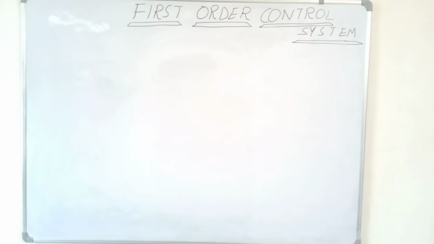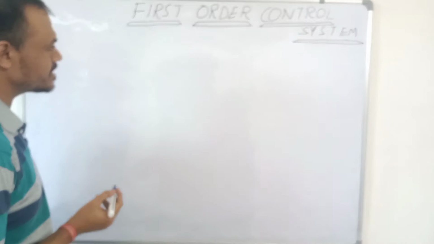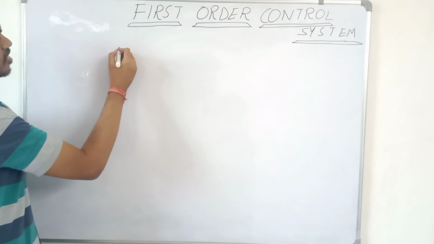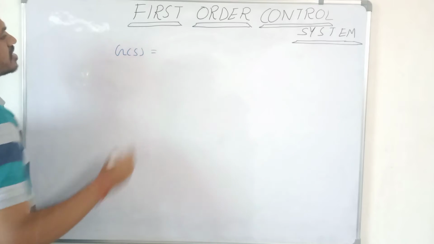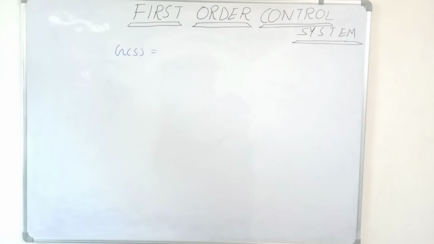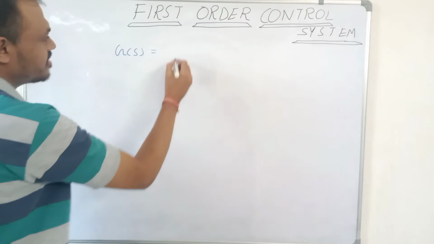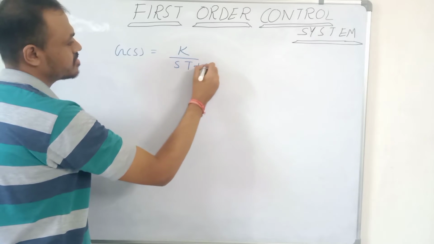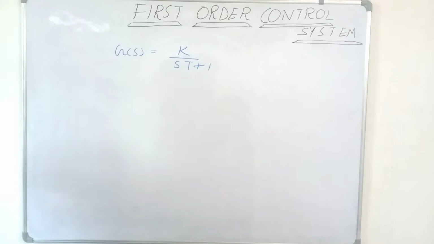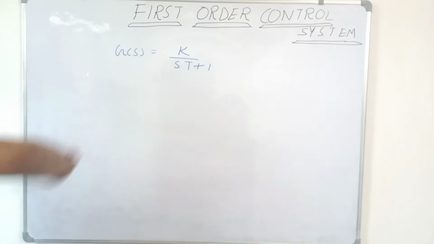So in this video we will discuss the time constant and bandwidth of the first order control system. Let there be an open loop system. Let the open loop gain of a system be given by K upon sT plus 1. So this is the open loop gain of a control system. So this is the first order system.